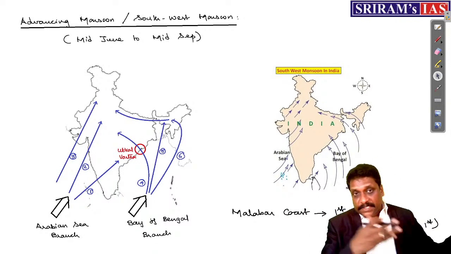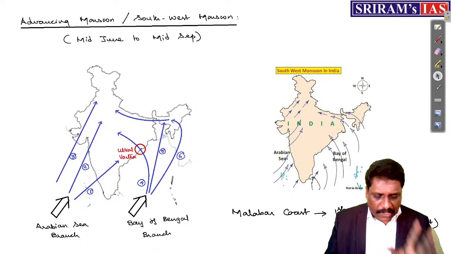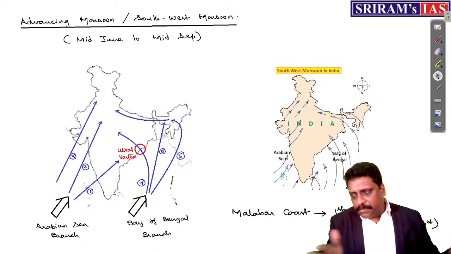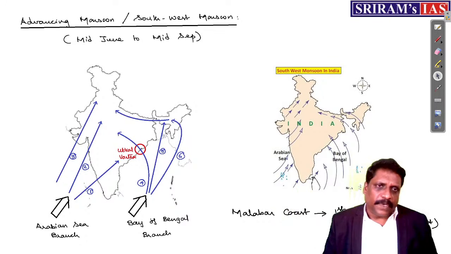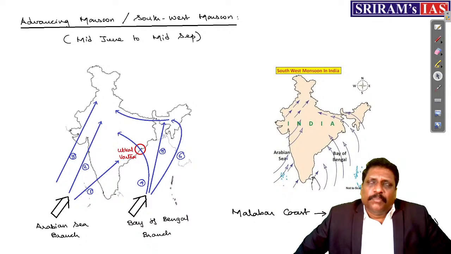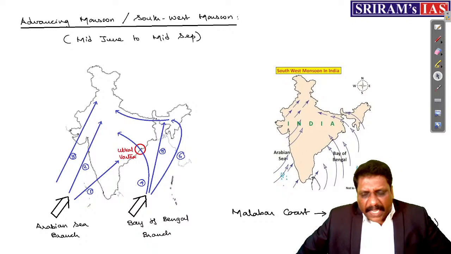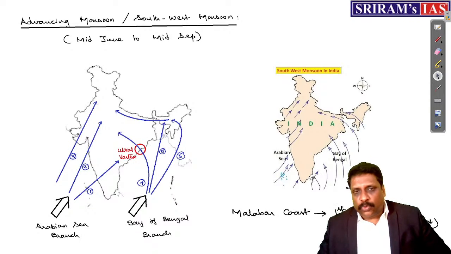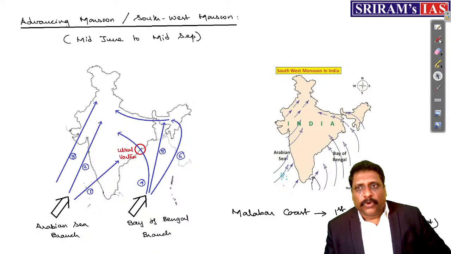Now, having said this, coming back: 10 months of current affairs, as I said, 5 plus 3 plus 2. I believe that, if not for other subjects, for geography this should be more than enough. Now, coming to the advancing monsoon. This year the monsoon is again coming to the limelight for the simple reason that we are in the period of El Nino. El Nino after 2018, again we are talking about El Nino.